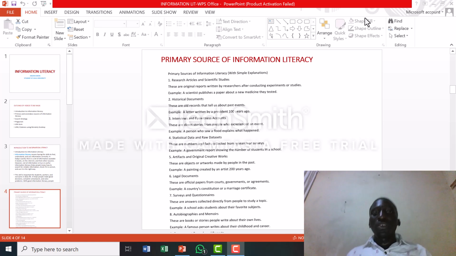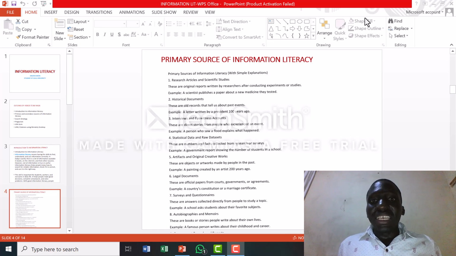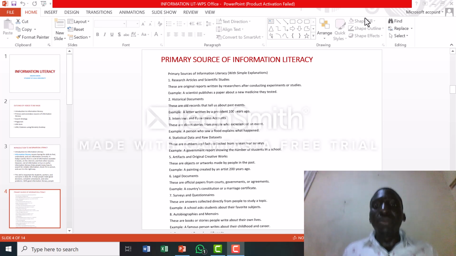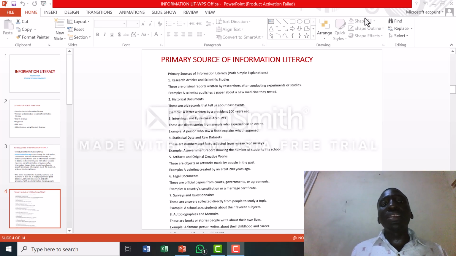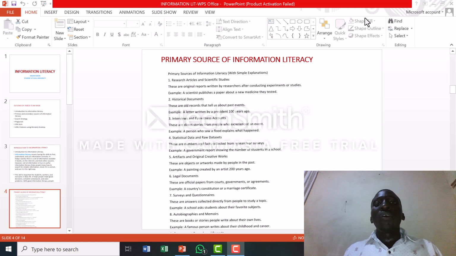These are reports written by the researcher, the first-hand person, after conducting the experiment or the study. For example, a scientist publishes a paper about a new medicine they tested. That is first-hand information, so it is categorized under primary source of information.